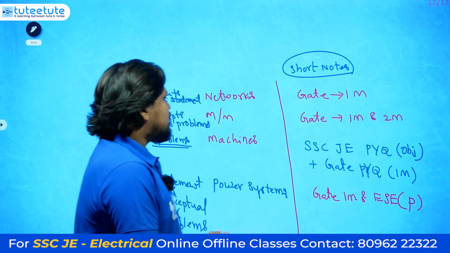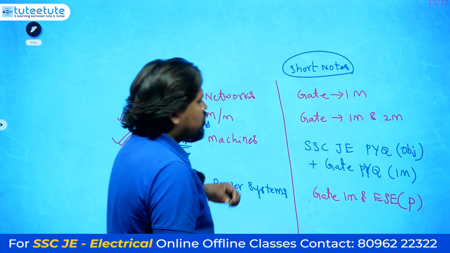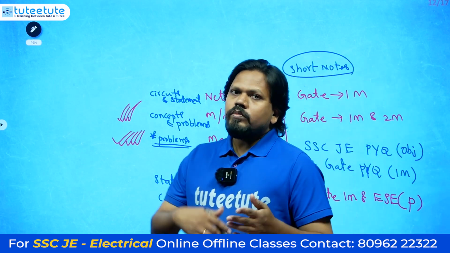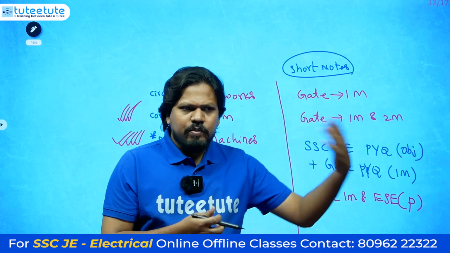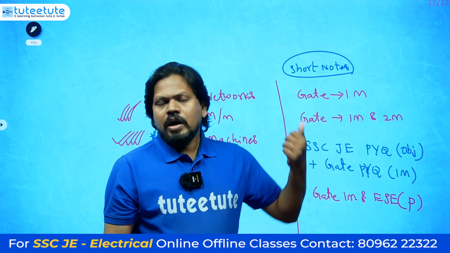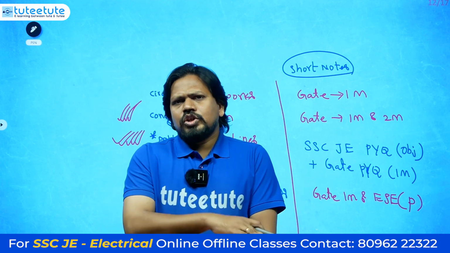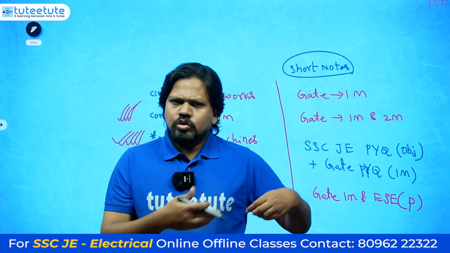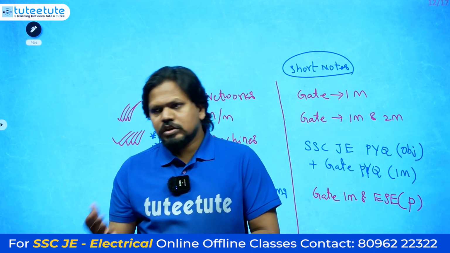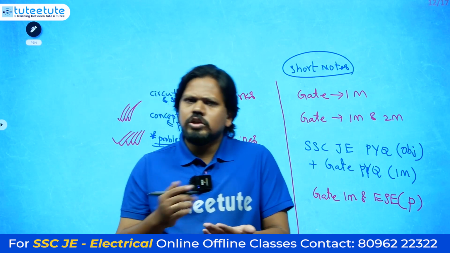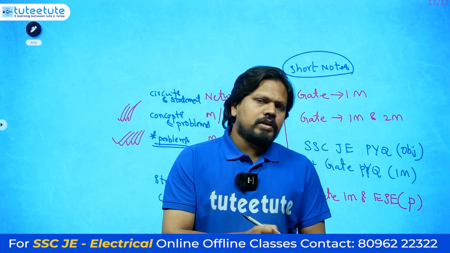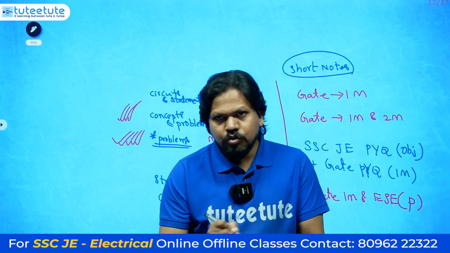Anyhow, this is the SSC junior engineer. So how we need to practice, where we need to practice all these things. Remember, whenever you try to solve, because we are coming from objective to the second level of objective kind of questions from GATE and engineering services questions, you will be a little bit deviated, so I will not get the answers. Whenever I try to solve, we will not get the answers. So try to see the solution, again you solve, see the solution, again you solve. If you get a doubt, ask your friends, otherwise ask us. You need to be thorough with the concepts and practice the questions.